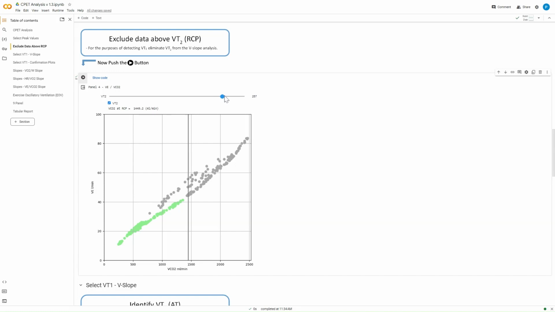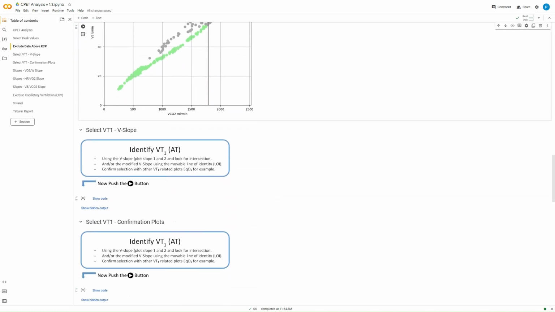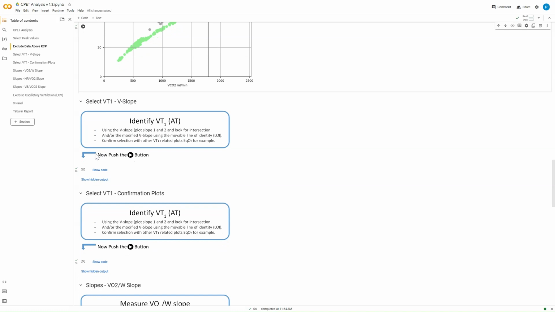So I'm going to bring that up to very roughly about there and say this is a nice straight line, and then it's deflecting upwards around about VT2. Okay, and that's all I really need to do is just exclude that data and the recovery data so that in the next analysis, we're just looking at that straight line. Good. Again, on to the next section, go looking for that little button.